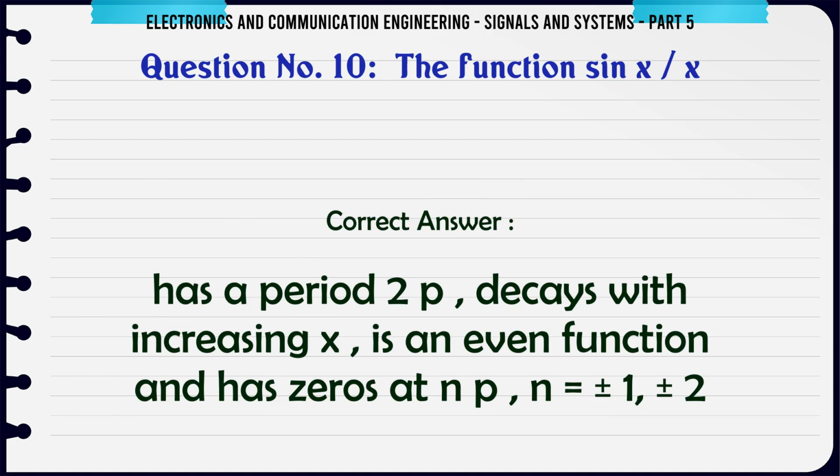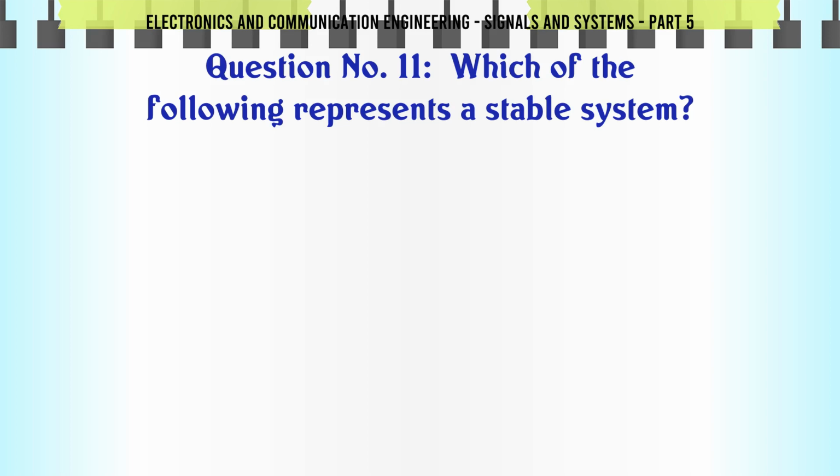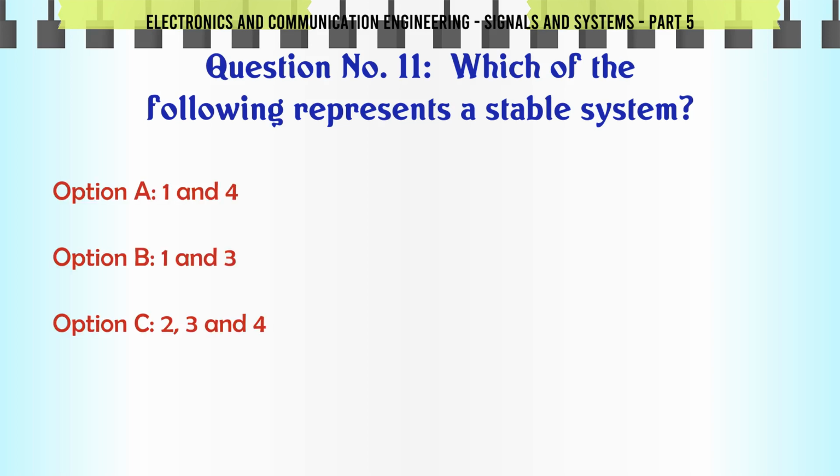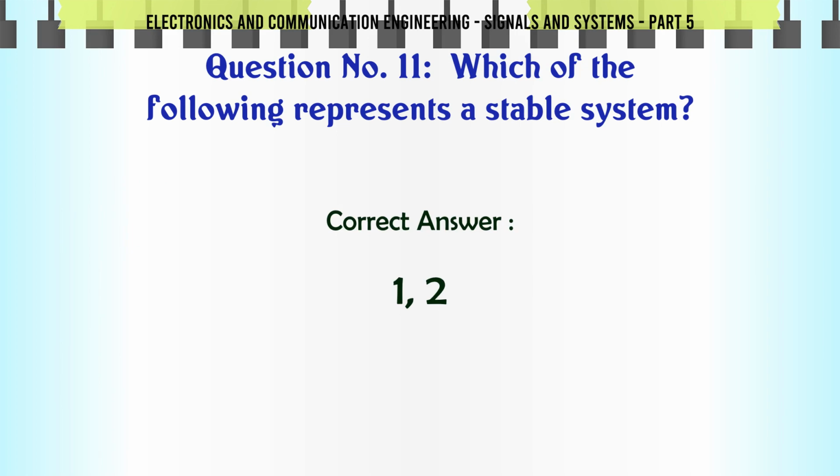Which of the following represents a stable system? A: 1 and 4, B: 1 and 3, C: 2, 3 and 4, D: 1 and 2. The correct answer is 1 and 2.